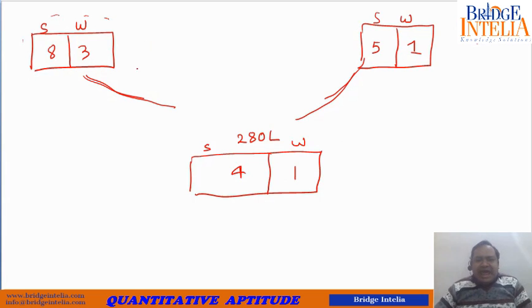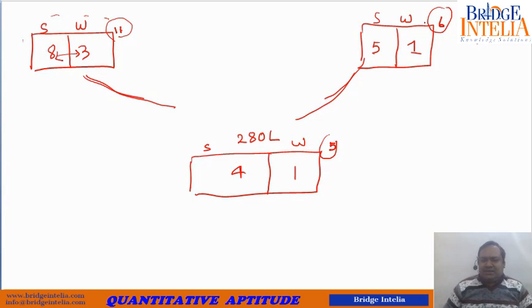Just add these values. 8 plus 3, this is 11. 5 plus 1, this is 6. 4 plus 1, this is 5. Now take the product of these three, 11, 5 and 6. 11 into 5 is 55, 55 into 6 is 330.